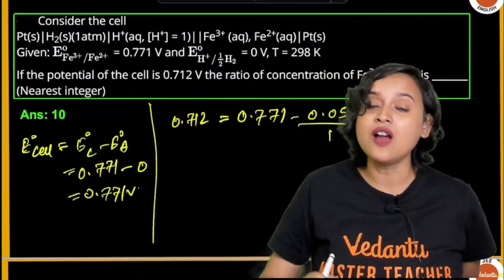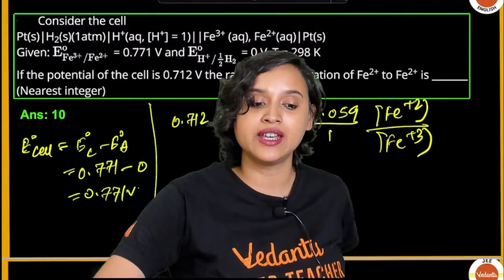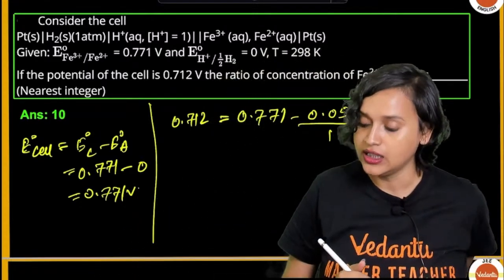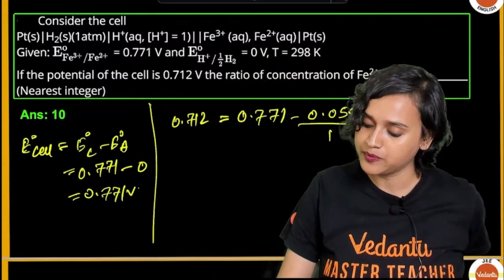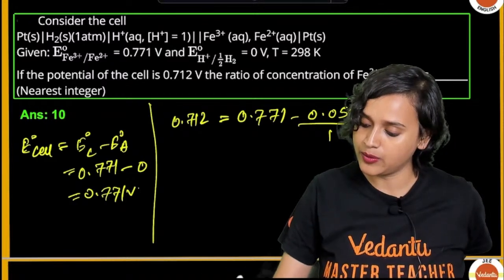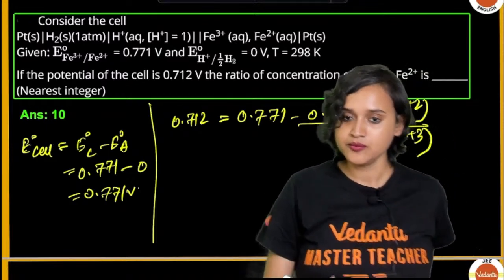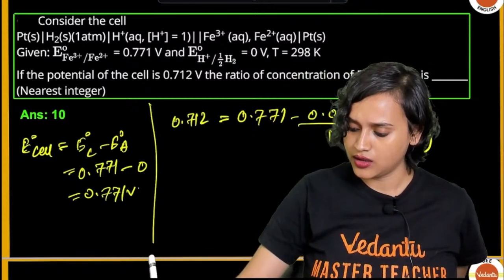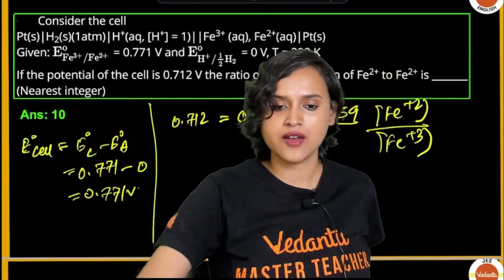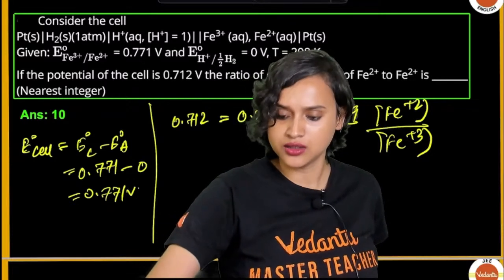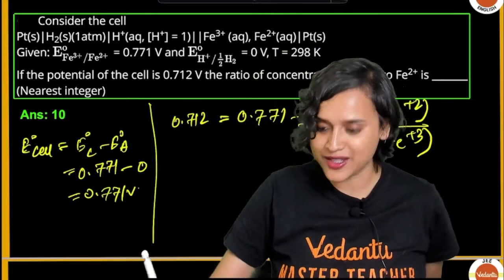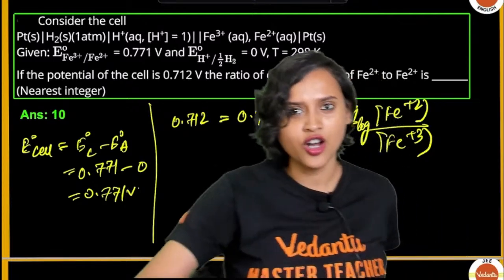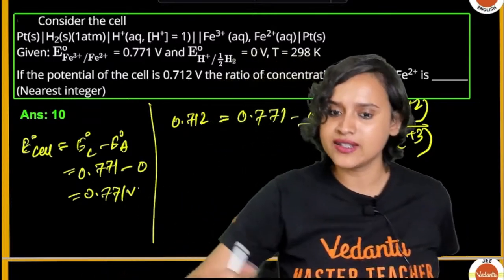Now if you calculate this, what will you get? I think this is going to be equal to 1. No, one second. Have I made any mistake in the formula? Yes, there has to be a log. That's why I forgot, I was in a hurry. Log of this should be 1, isn't it?